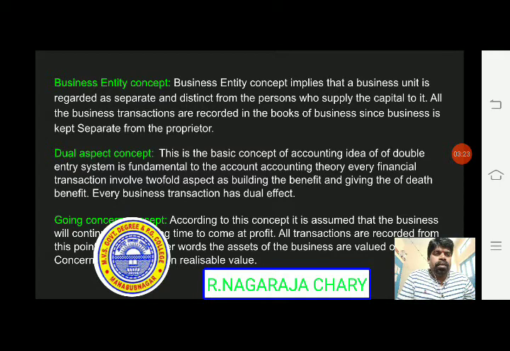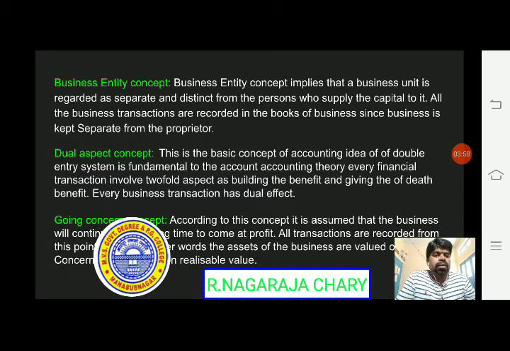The proprietor who establishes the business differs from the business entity. That is the concept, because the proprietor may have personal transactions also, but business transactions are separate. Whatever business transactions we have, only those transactions are recorded in the books of accounts, not the proprietor's personal transactions.